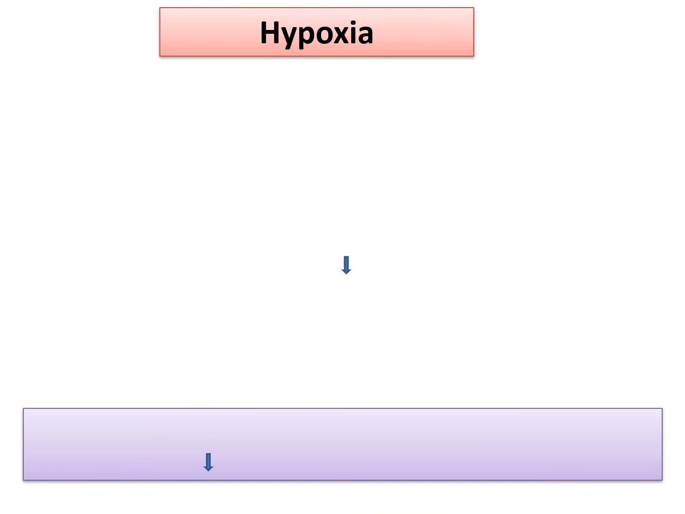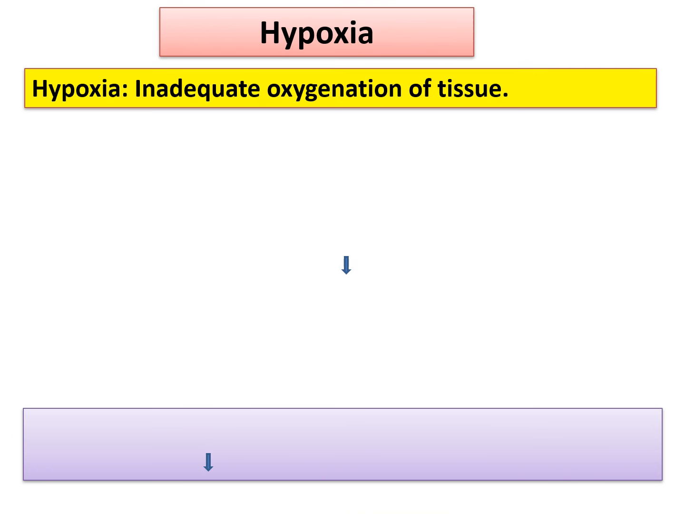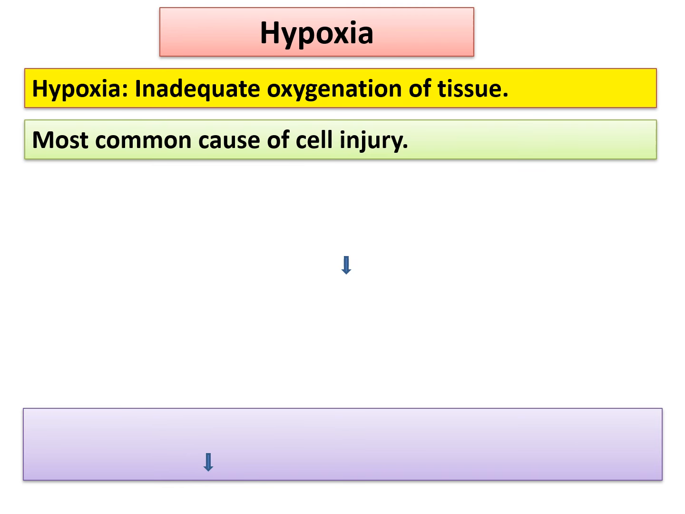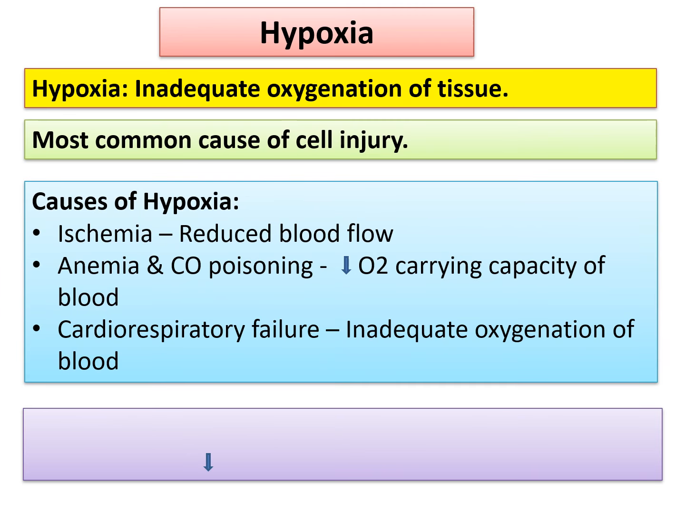Of all the causes of cell injury, hypoxia is one of the most important. What is hypoxia? Inadequate oxygenation of tissue is known as hypoxia. So, it is the most common cause of cell injury. What are the various causes of hypoxia? It can be because of reduced blood flow as in ischemia, decreased oxygen carrying capacity of blood as seen in anemia and carbon monoxide poisoning, or inadequate oxygenation of blood seen in cardiorespiratory failure.